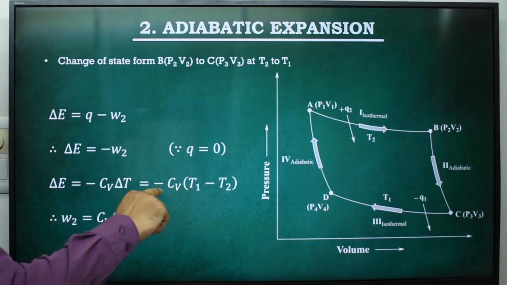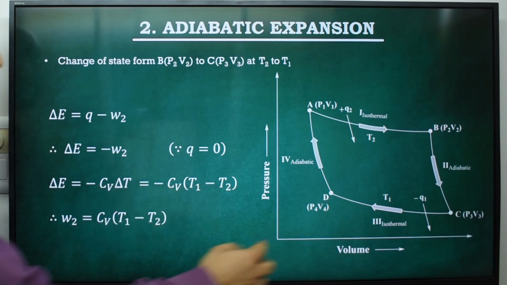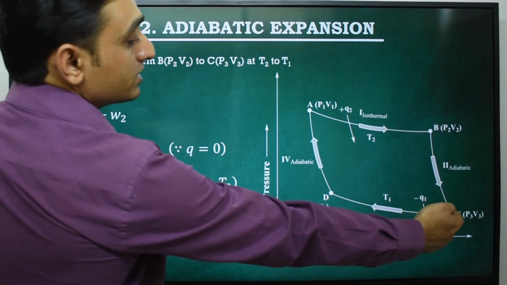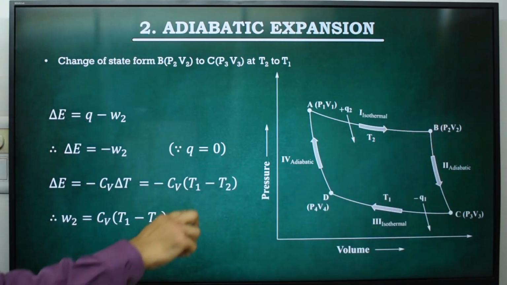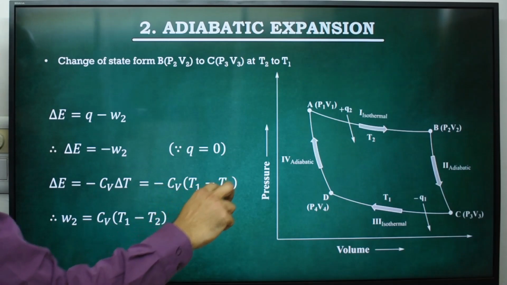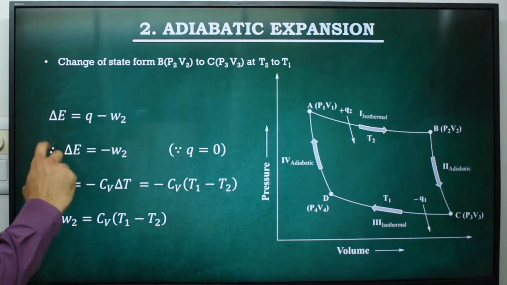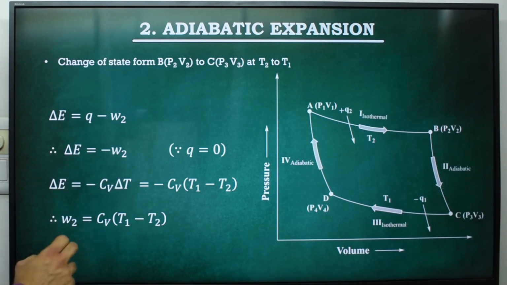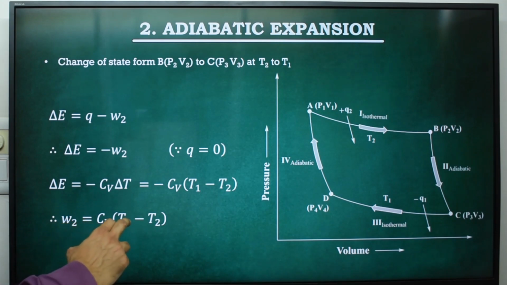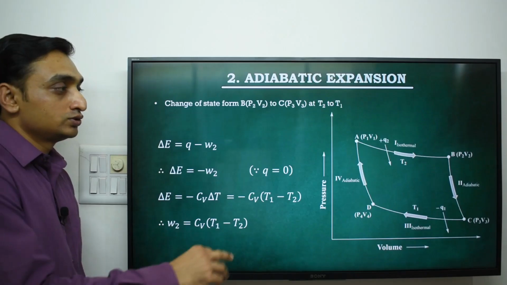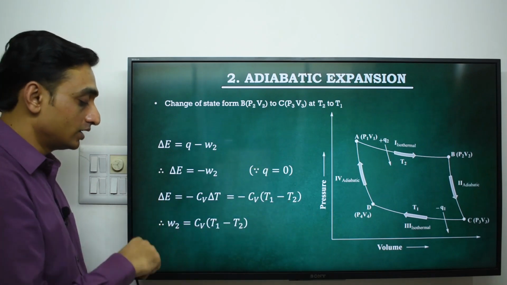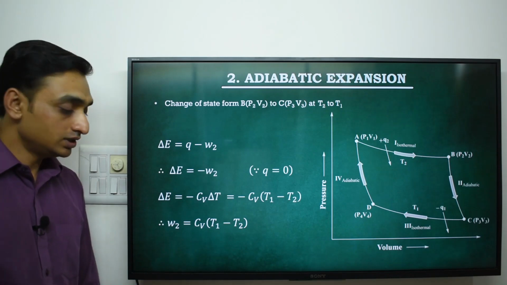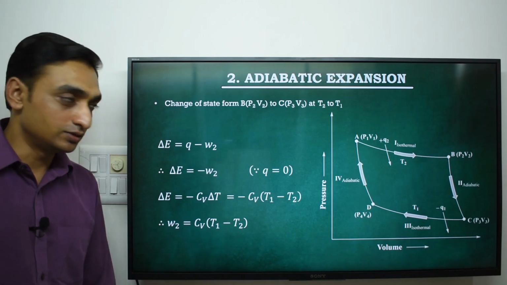The temperature difference: T2 is the initial temperature and T1 is the final temperature, so the final temperature T1 minus the initial temperature T2 gives CV (T1 minus T2). From this equation delta E is equal to negative W2, so W2 becomes CV into (T1 minus T2). So during this process, the work done by the system W2 is equal to CV into (T1 minus T2).